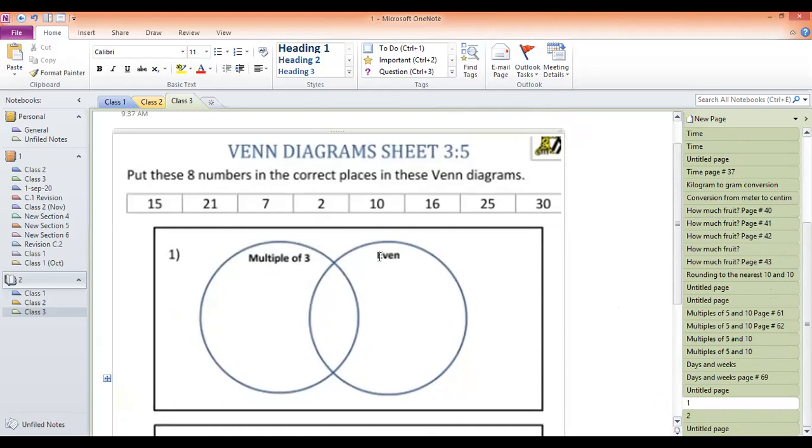Like 30. 30 is a multiple of 3 and it is an even number also. So 30 you will write here. Multiples of 3 like 15, 21, and this type, and even numbers you will write like 2, 10 here, and in between you will write the number which is a multiple of 3 as well and an even number as well.